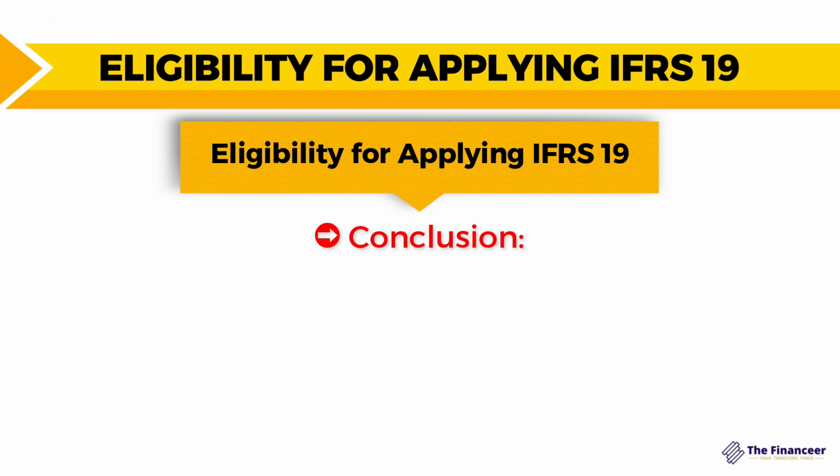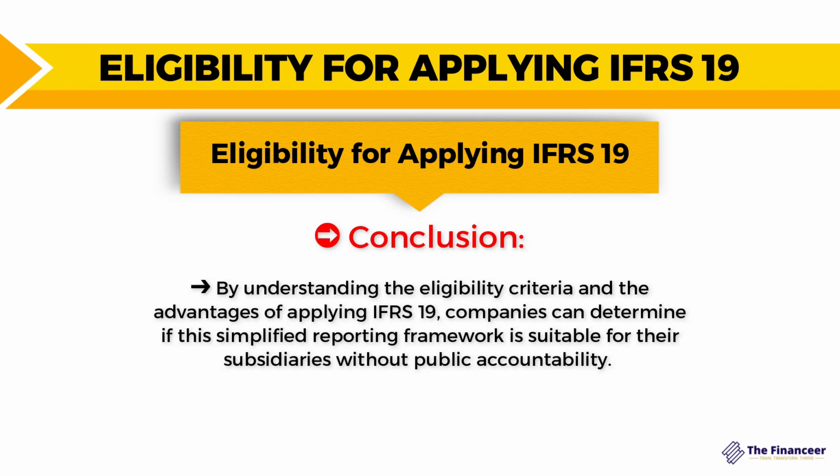So the conclusion for this module is that by understanding the eligibility criteria and the advantages of applying IFRS 19, companies can determine if this simplified reporting framework is suitable for their subsidiaries without public accountability. First things first, the parent company must assess whether one of its subsidiaries is considered a public accountability entity or not. And if it is not a public accountability entity and it meets all of the conditions, then this subsidiary will be eligible for applying IFRS 19 and will benefit from the simplified reporting requirements under IFRS 19.